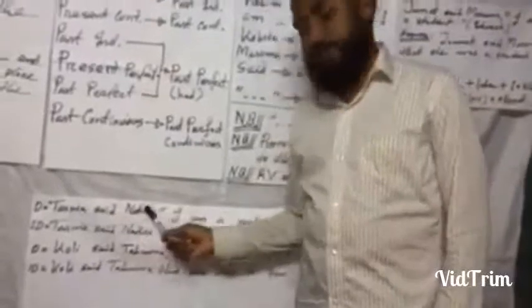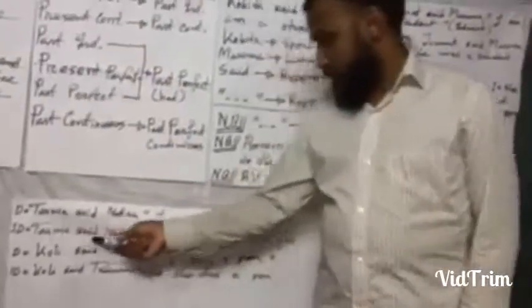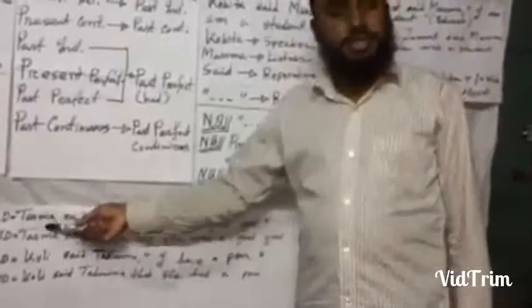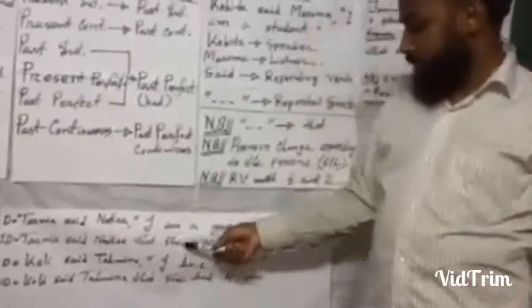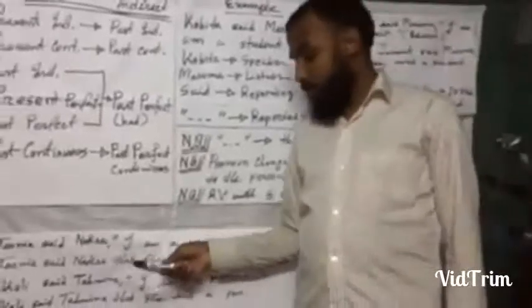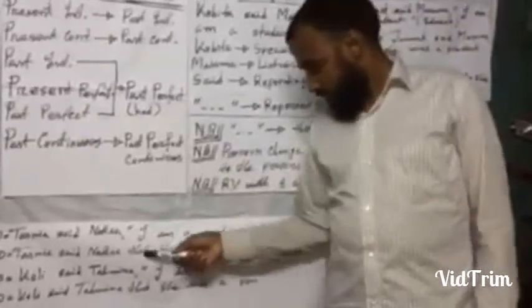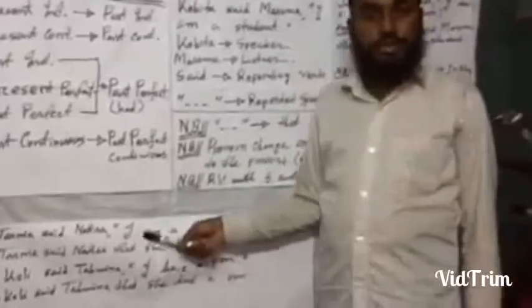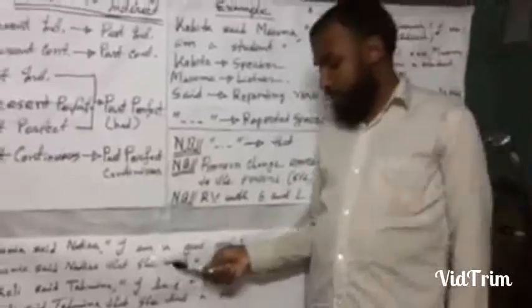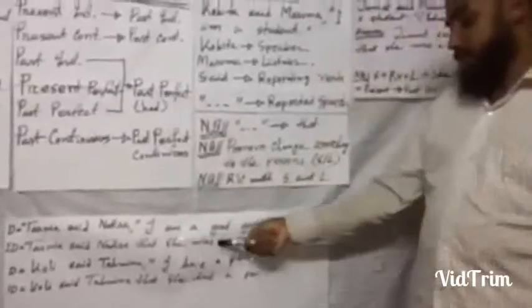Tasnia is the speaker, Nafisa the listener. So we may put this part of the sentence here. It is called the reporting sentence, and then "I" refers to Tasnia, who is also a female person, so we must use "she". Instead of the inverted comma, we put the linker "that". Then we use "she", and then the auxiliary verb "am" comes, and instead of "am" we put "was", and then I put the object of the sentence.